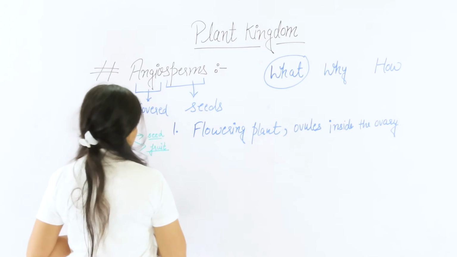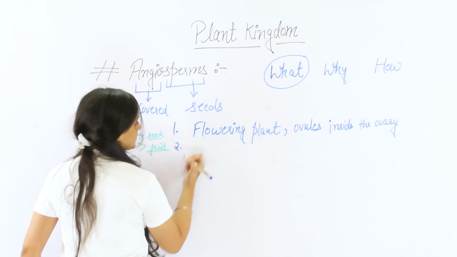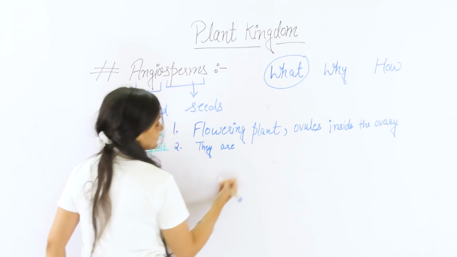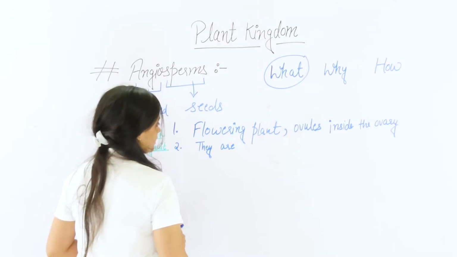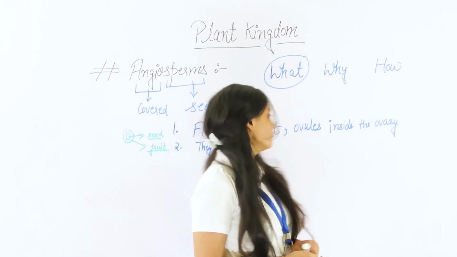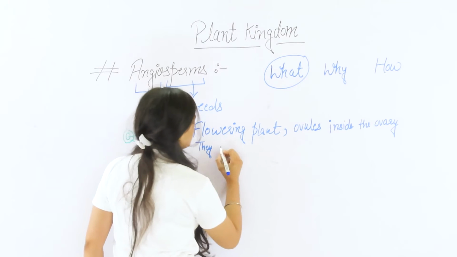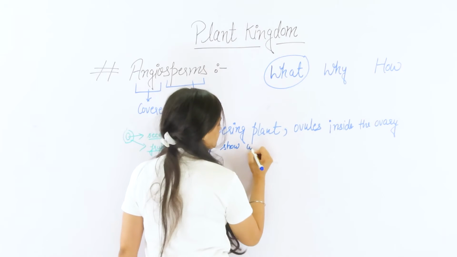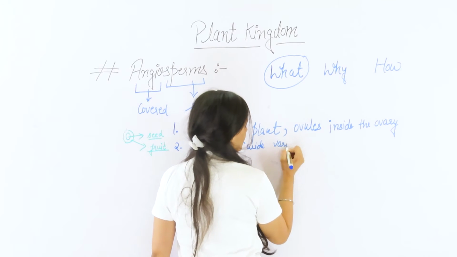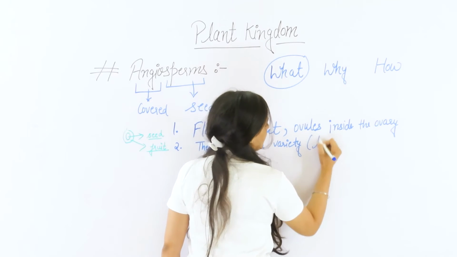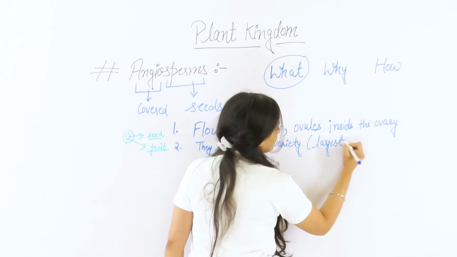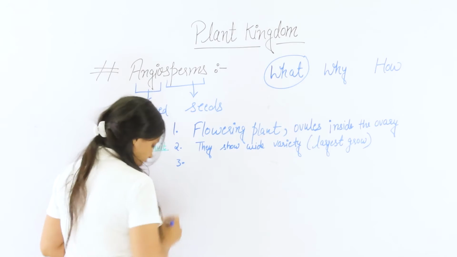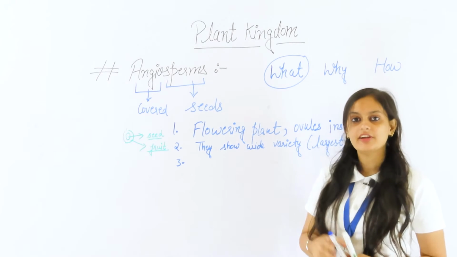The next characteristic of the angiosperm is they show a wide range of variety. They are the largest group of the plant kingdom. And the third point is there is a wide range of sizes.